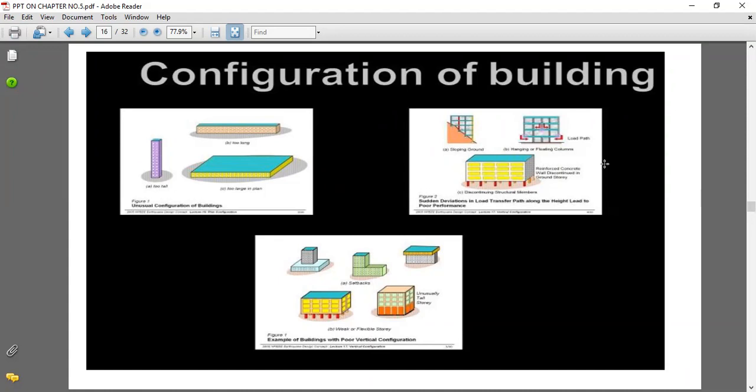You can see in the second figure a load path is shown, and the ground story is empty, with only columns over there, and the topmost building rests on this.